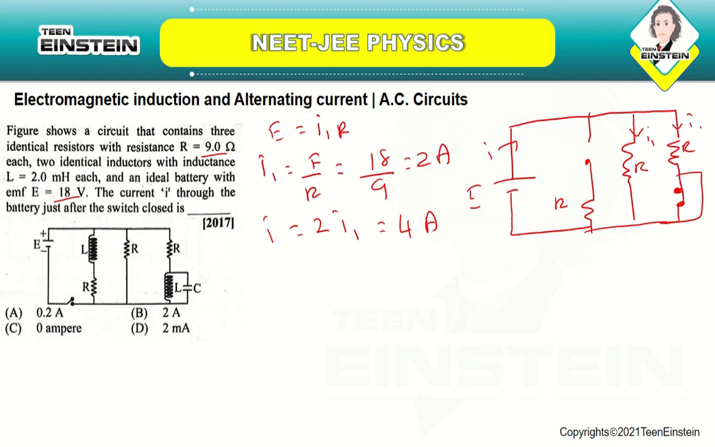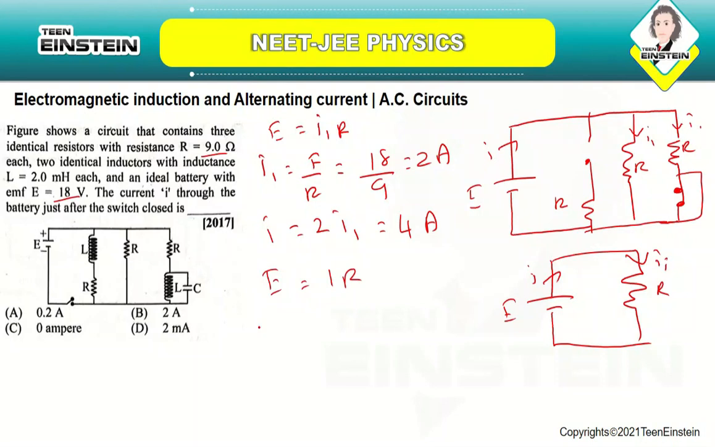Now, the capacitor is not specified in the question, so we need to neglect the effect of the capacitor, and we will be considering it as an open circuit. So the only effective resistance in the circuit will be like this. So we are ignoring the capacitor since it is not mentioned in the question. So you will be having it like this, I1. According to Ohm's law, E is equal to IR, or I is equal to E by R. So if you solve this, you will be getting 2 ampere.